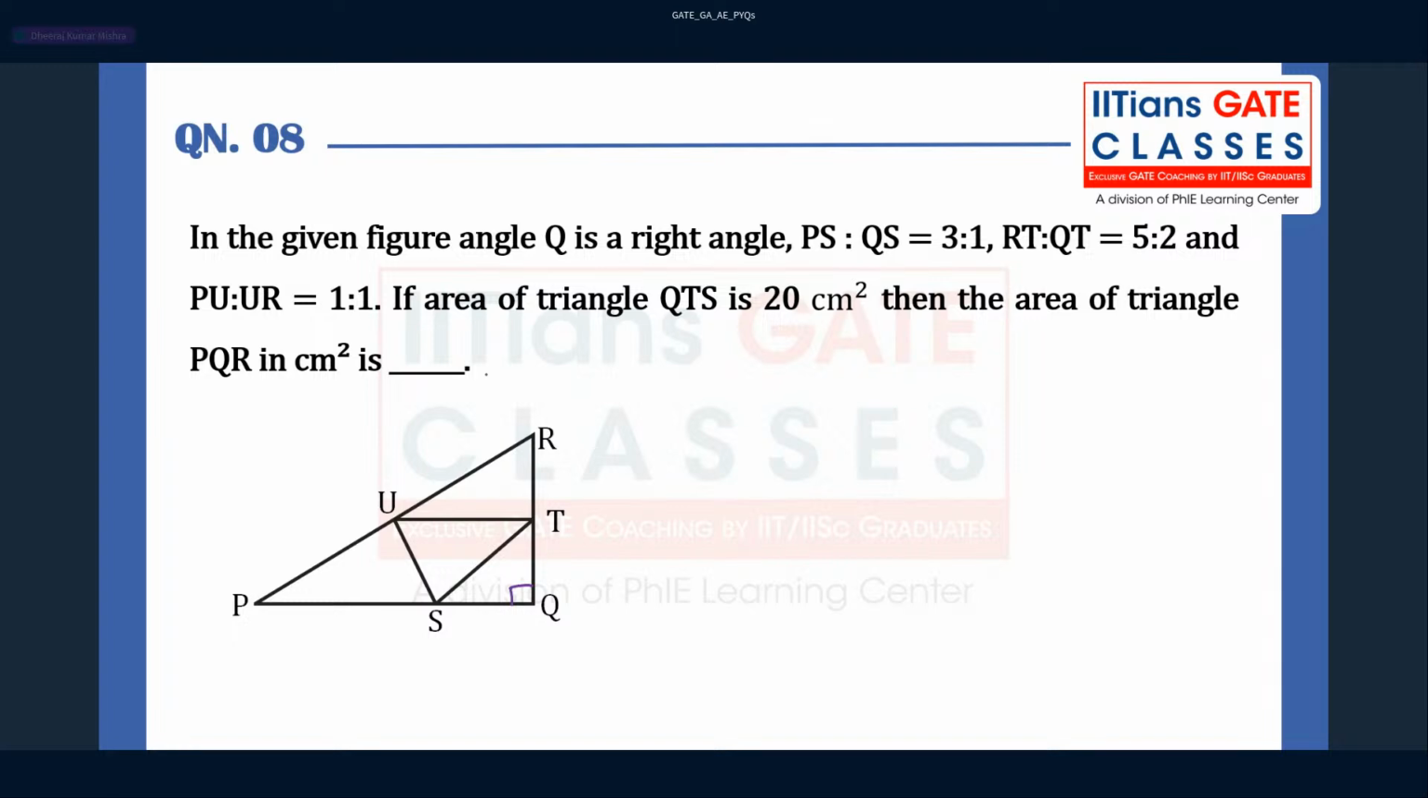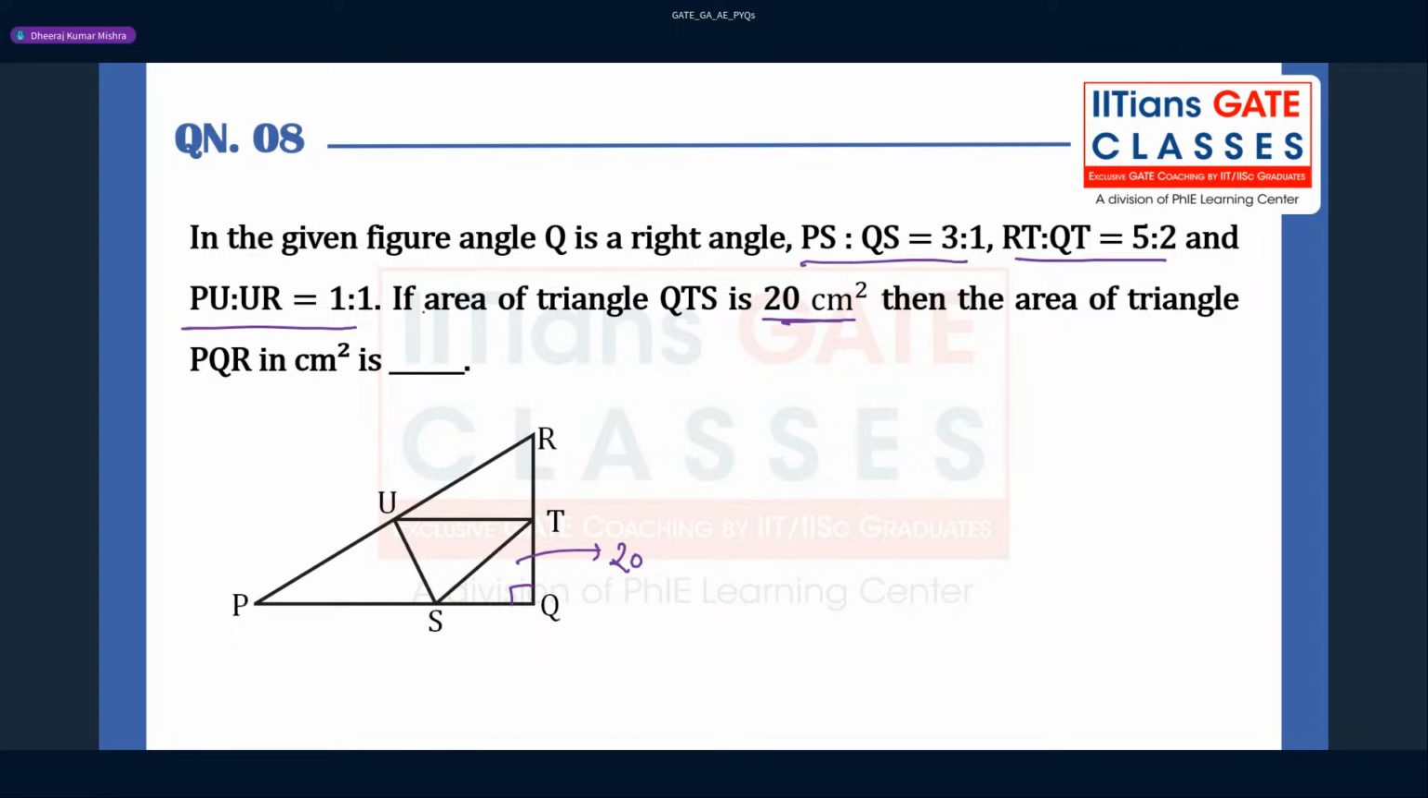If the area of the triangle QTS is given, they have given the area of triangle QTS, meaning this area, right? Then they are asking for the area of triangle PQR. So they are asking for the area of the entire triangle. These are the ratios they have given, right? So which option can be correct? What will be the answer for this question?